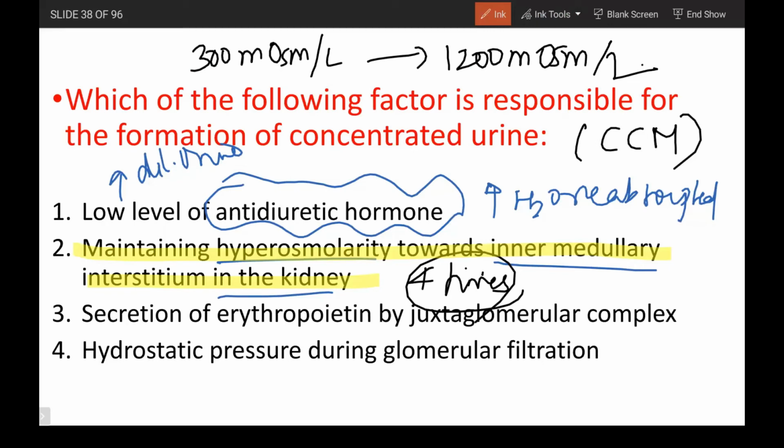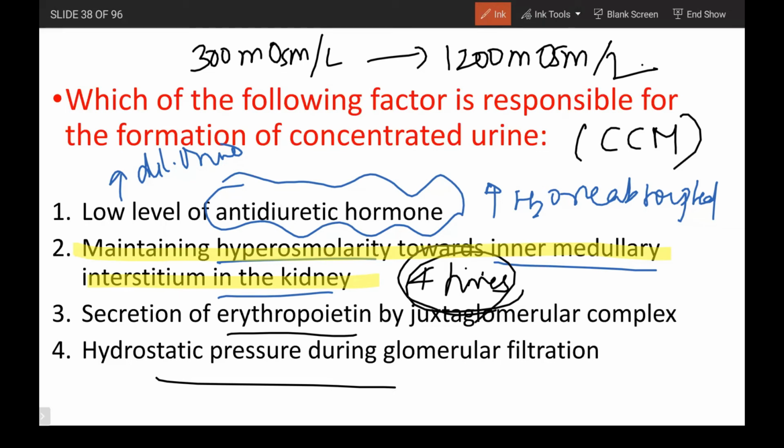Secretion of erythropoietin. Erythropoietin has nothing to do with concentration. In turn, it is going to help in your RBC production. Hydrostatic pressure has to do with your glomerular filtration, not with concentration. Okay, so the correct answer is option 2. So we have learned so many facts: 4 times it is going to concentrate.